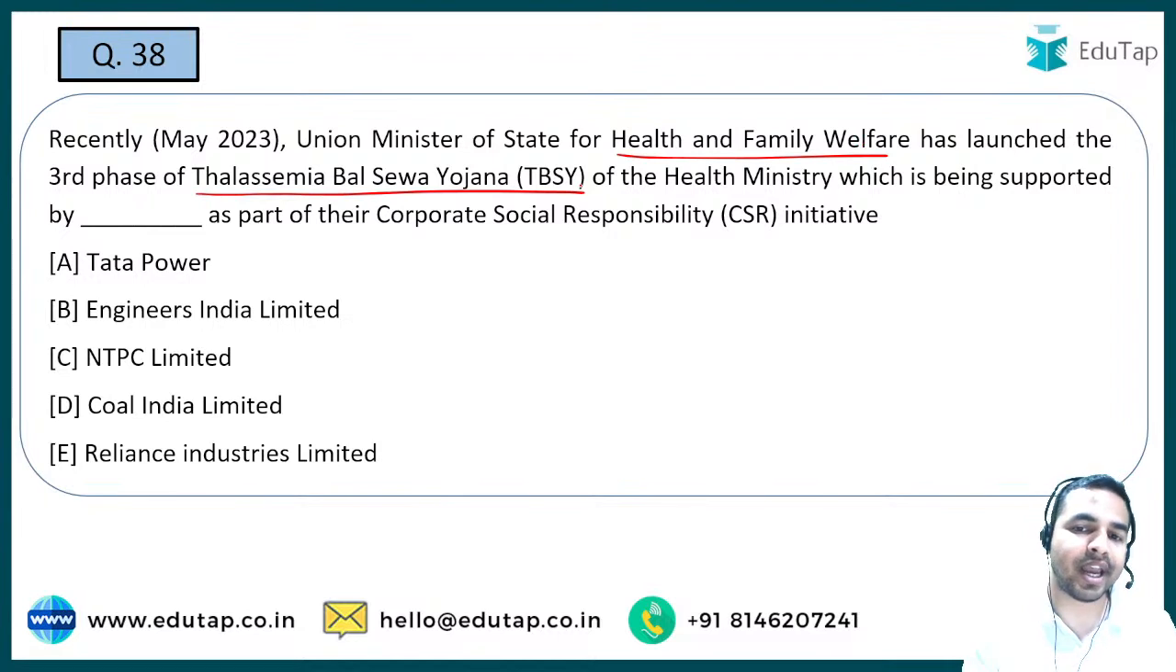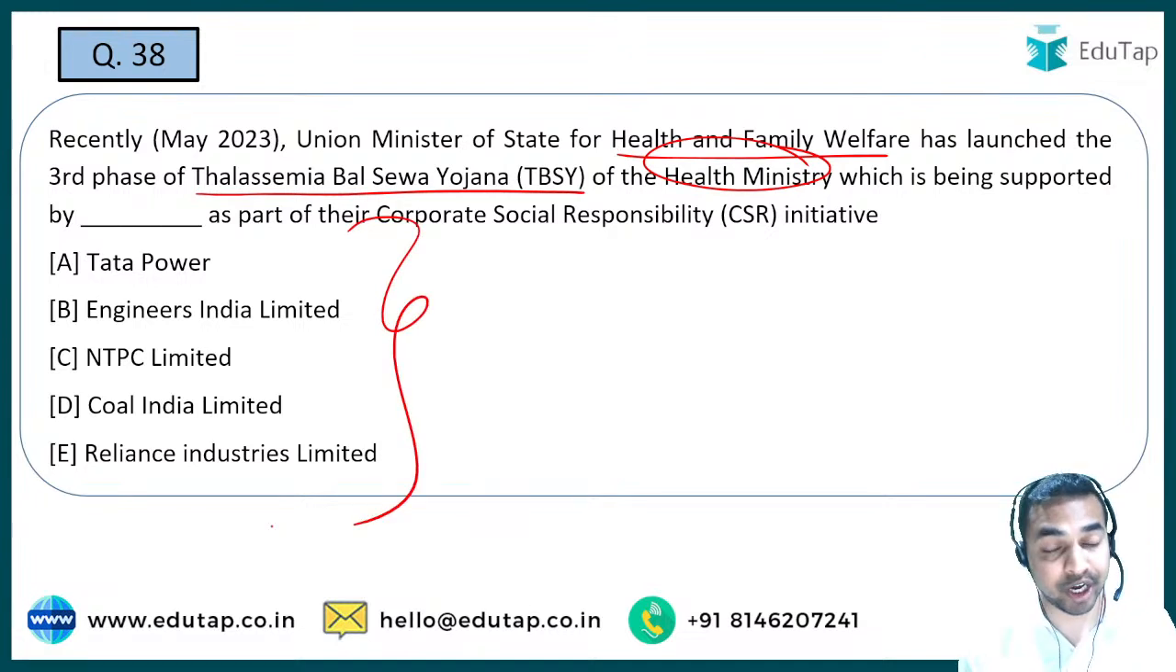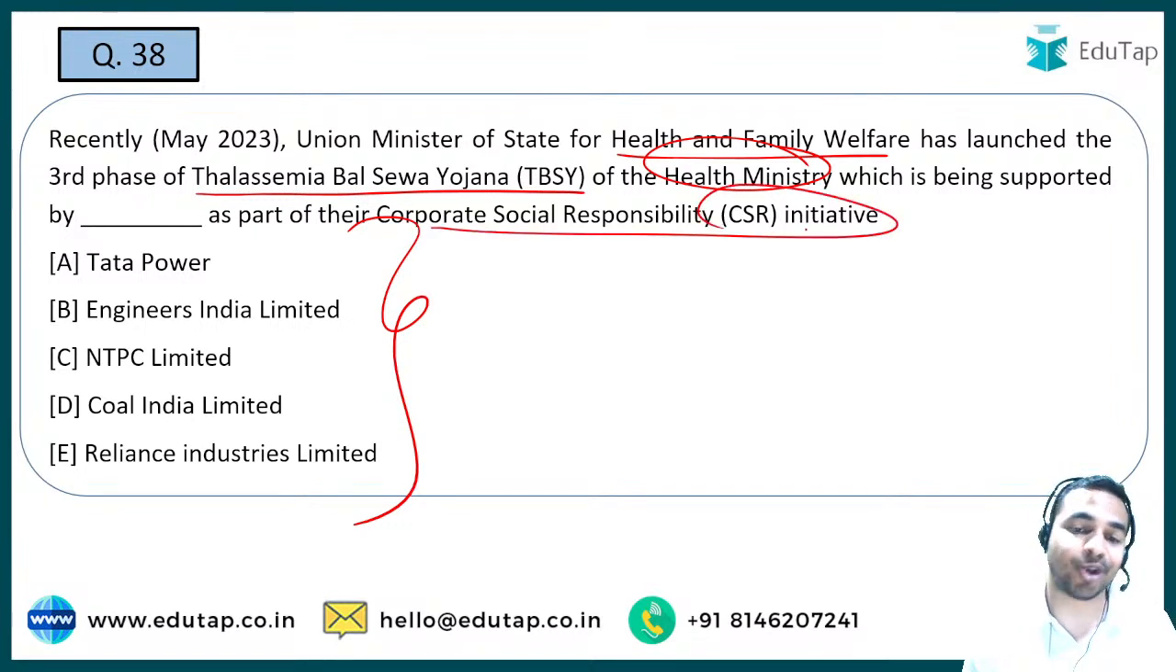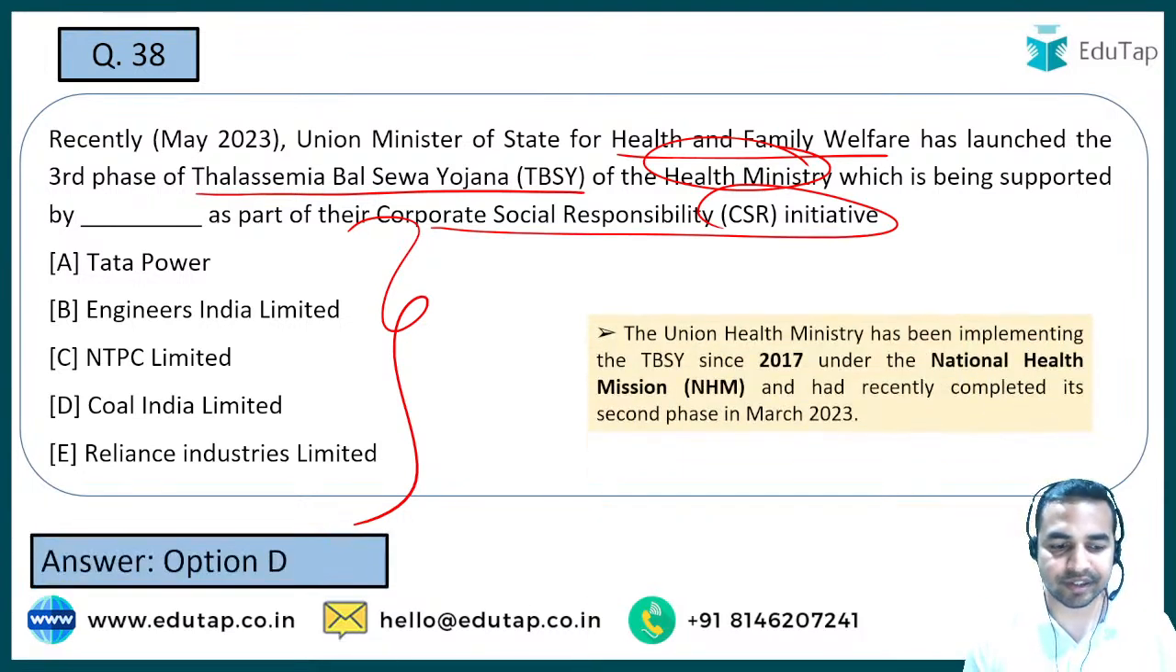और ये जो योजना है, it has been launched by the Health Ministry and it is supported by one of these organizations which are mentioned in the options, and you are required to identify that particular organization जो कि इसको support करती है as part of their CSR initiative, that is Corporate Social Responsibility Initiative, and the name of that particular organization is कोल इंडिया लिमिटेड. This is the right answer.